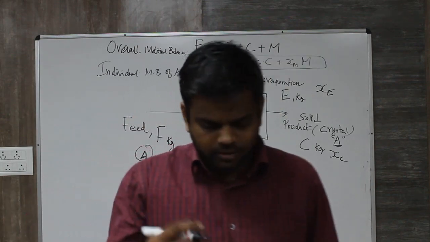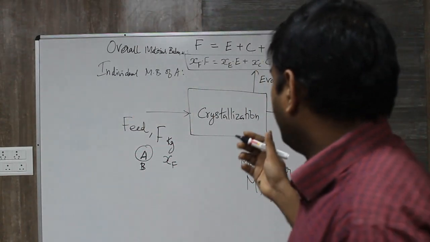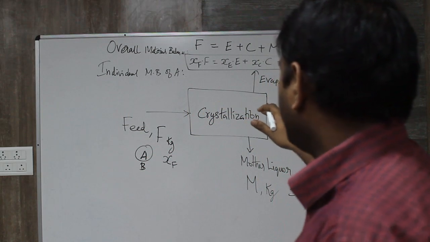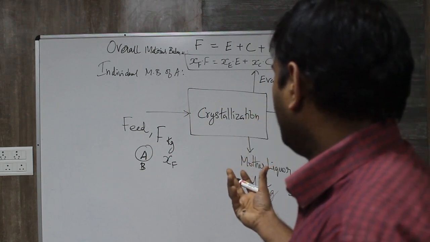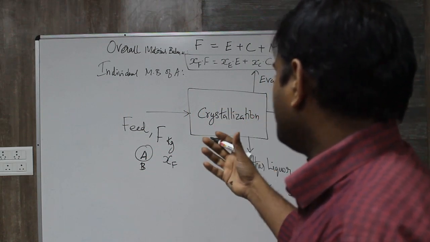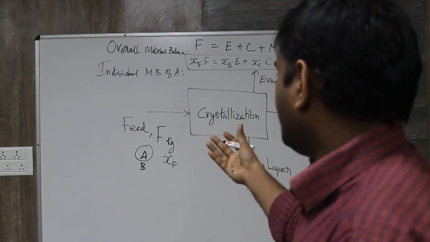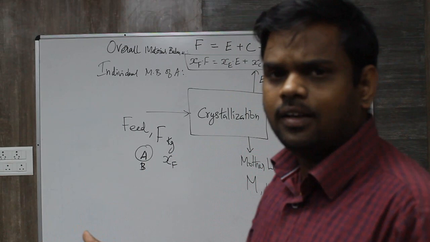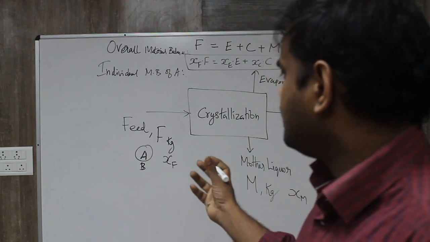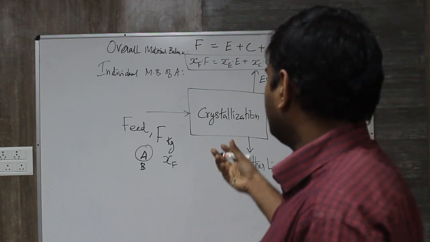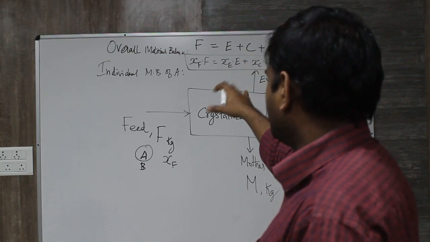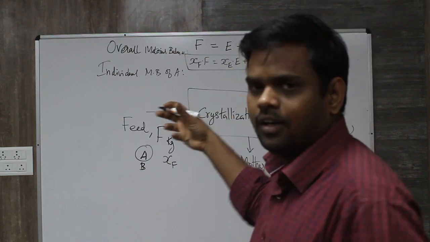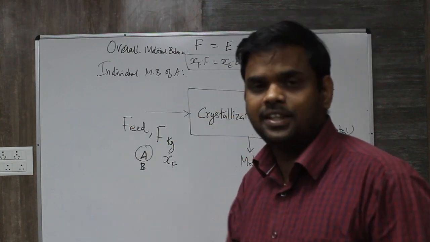Okay, we can write the individual material balance for component A. The individual material balance for component A is how many kg of A are present in the feed. Let me say F is 100 kg and Xf is 0.3, so 0.3 into 100 is 30. So 30 kg is the amount of A present in the feed. It is in kg, right? Xf into F gives us the kg of A present in the feed.